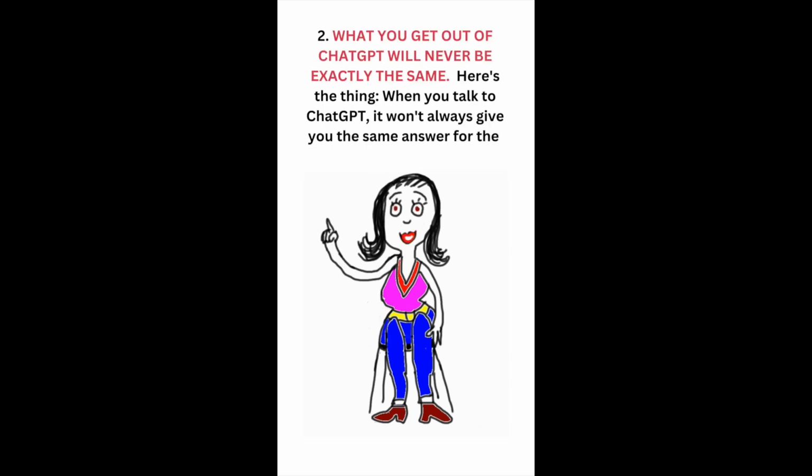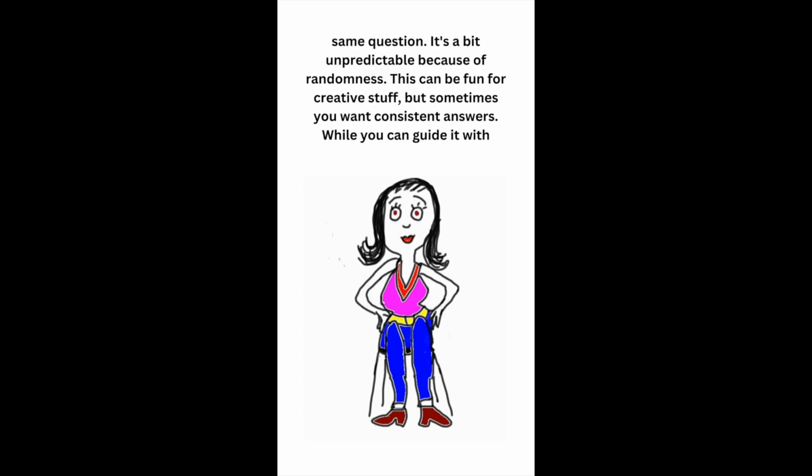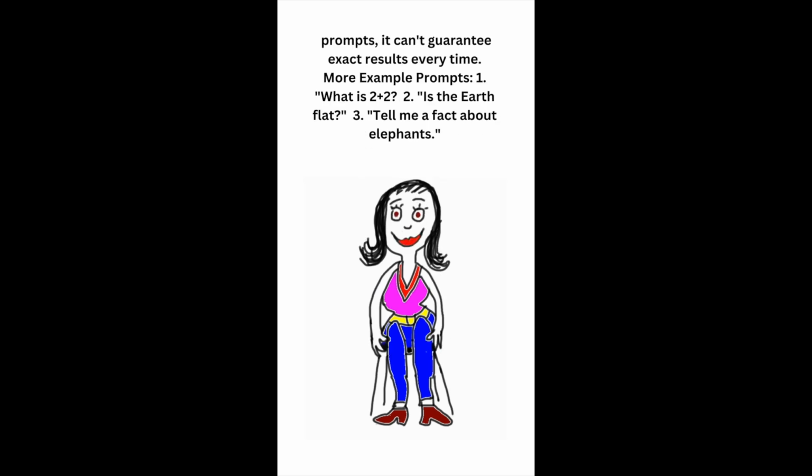2. What you get out of ChatGPT will never be exactly the same. Here's the thing. When you talk to ChatGPT, it won't always give you the same answer for the same question. It's a bit unpredictable because of randomness. This can be fun for creative stuff, but sometimes you want consistent answers. While you can guide it with prompts, it can't guarantee exact results every time.